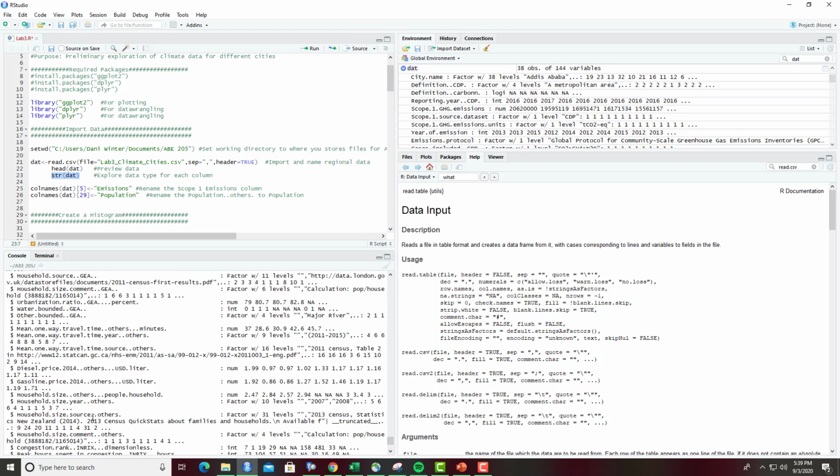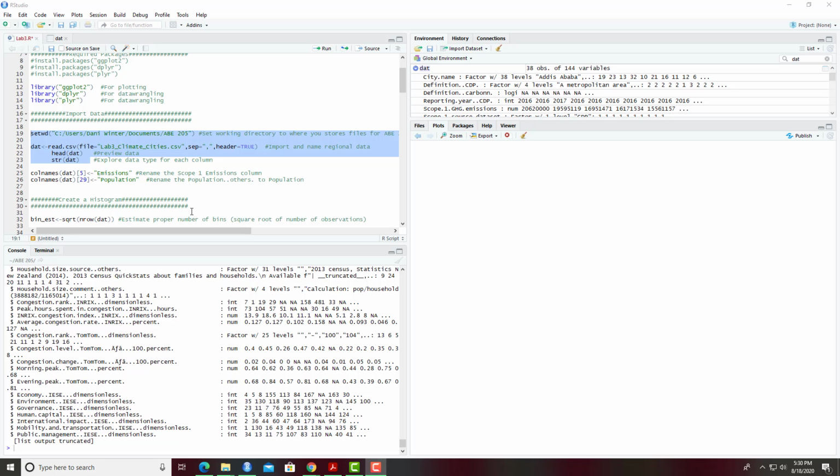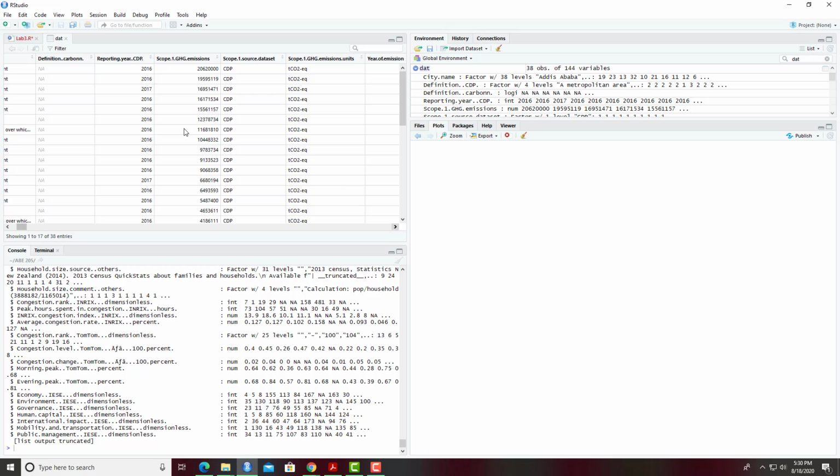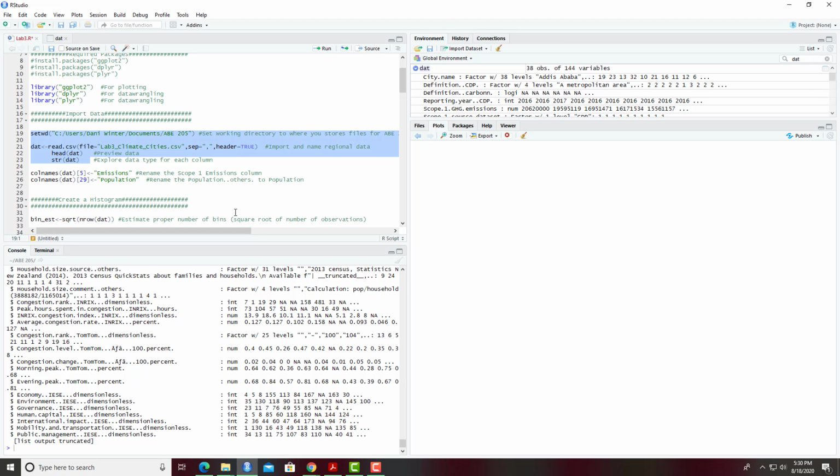So at this point, you've imported your data set into R. Before we get started on our analysis and visualization, I want to simplify some of the column names to make our coding a little bit easier. When R imports data for column names, it treats spaces as periods. So the column names can be longer and a bit more complicated. So I'm going to change the column names for some of the columns that we'll use the most during this lab to make them more simple to reference. And so the main response variable for this lab is this scope 1 greenhouse gas emissions. So I'm just going to change this to emissions, and I'm also going to change the population column name.